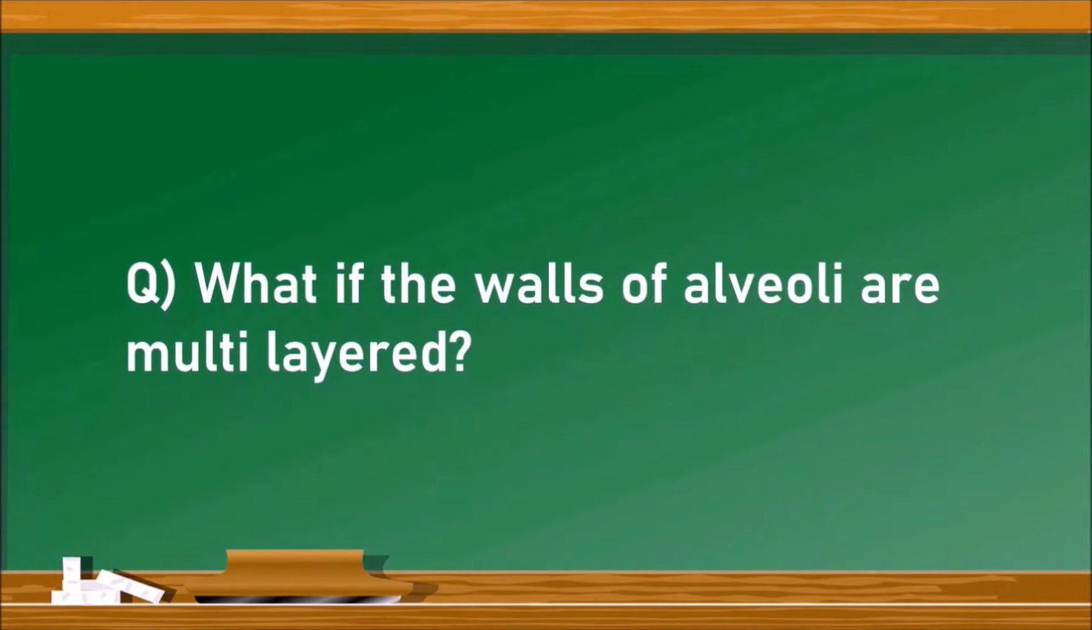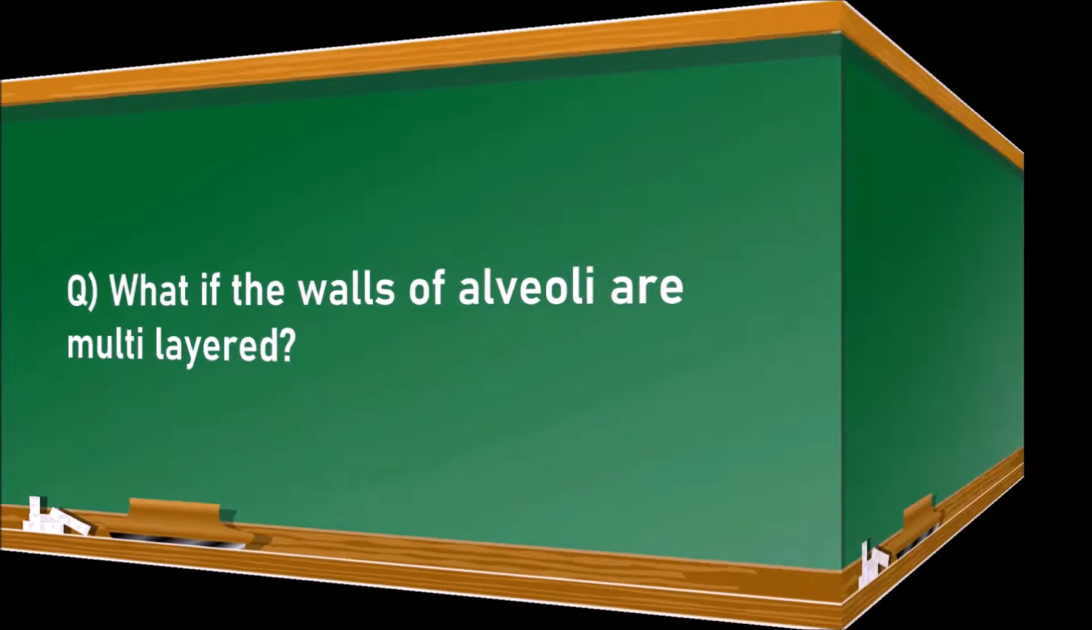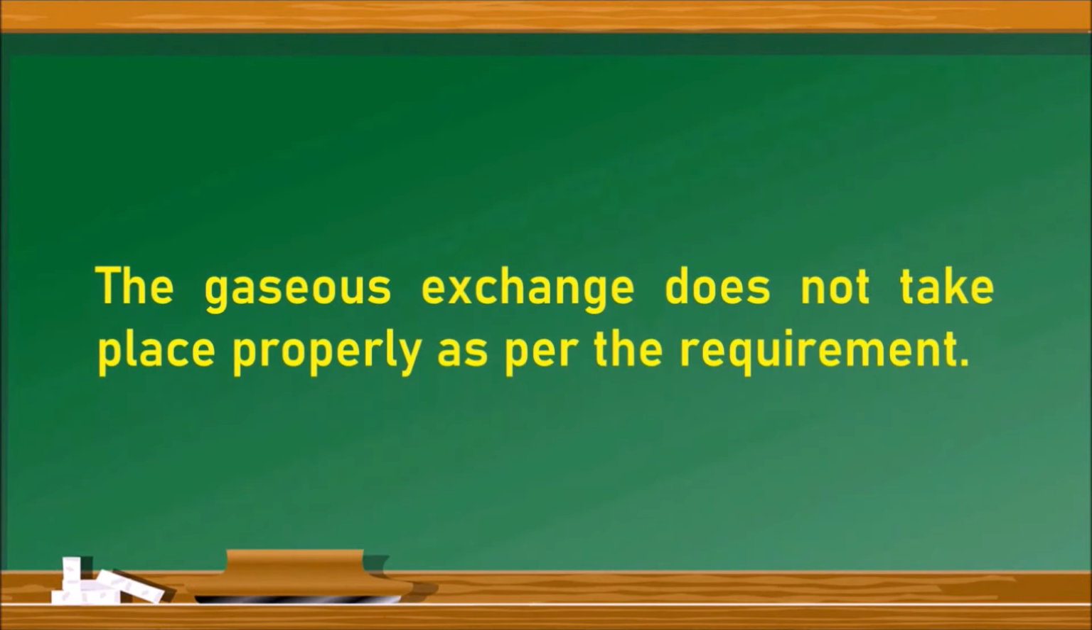The next question. What if the walls of alveoli are multi-layered? Actually, the walls of alveoli are single layered. What happens if they are multi-layered? If they are multi-layered, gaseous exchange does not take place properly as per the requirement, because it takes a lot of time for the gaseous exchange.